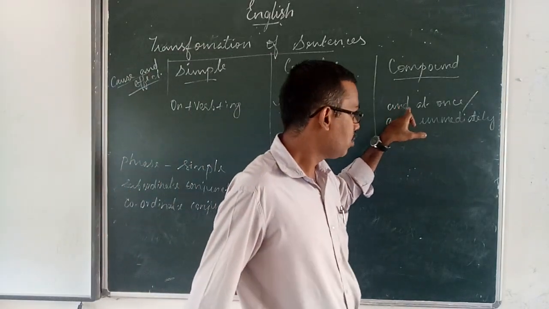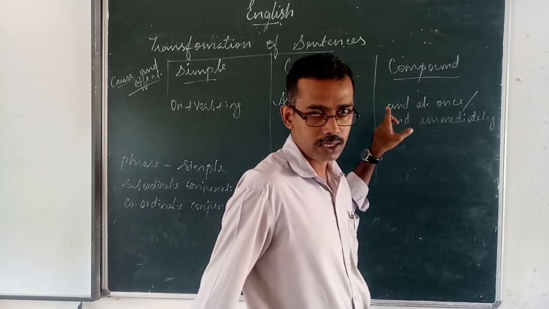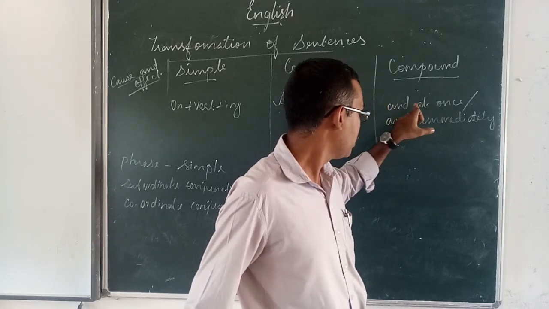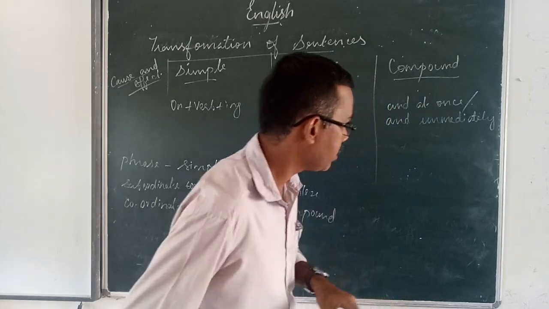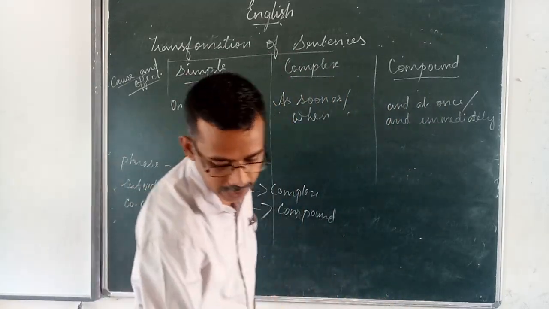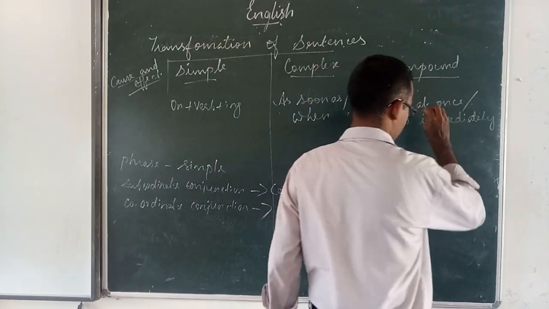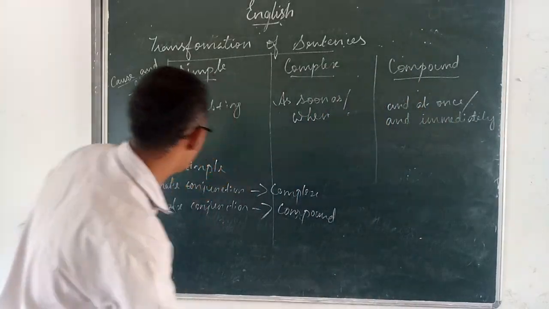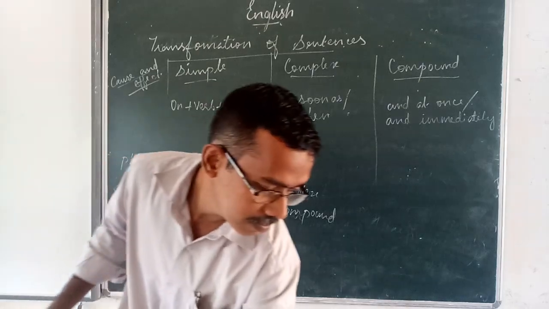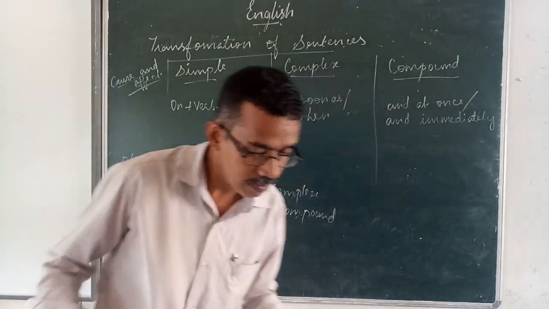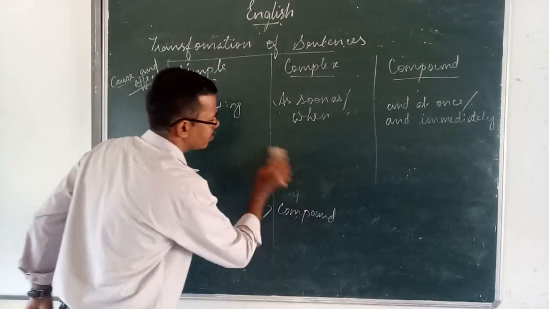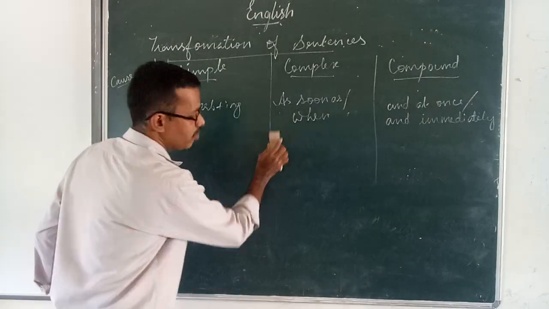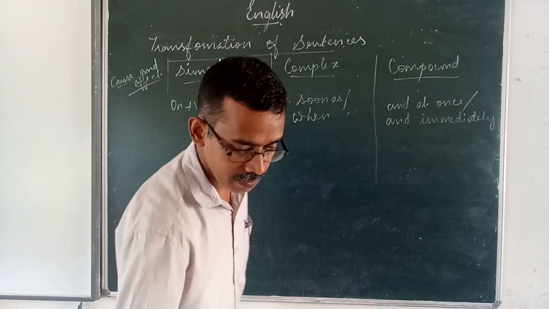Then in a compound sentence, in the middle you have to use and at once or and immediately. I will give one example for it.